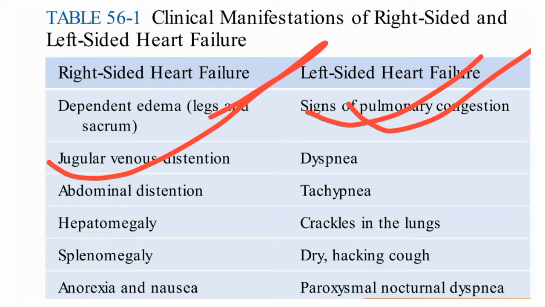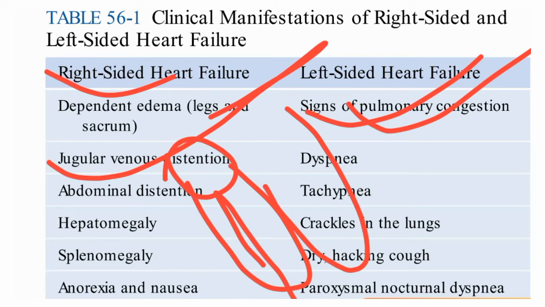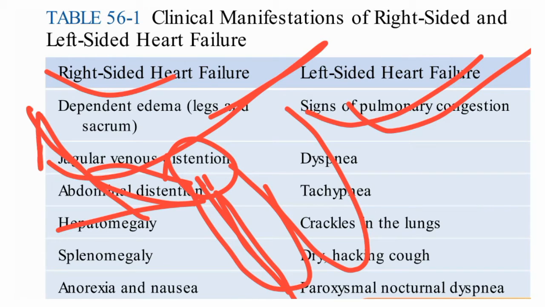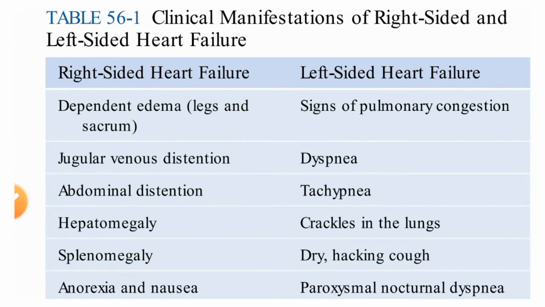In which condition? Right side heart failure, because this is the right ventricle, this is the left ventricle, and this is the right atrium. Blood will go to the right atrium. Here is the superior vena cava, which takes the blood, it moves up and is collected in the jugular vein. So jugular vein distension will be there in right side heart failure.